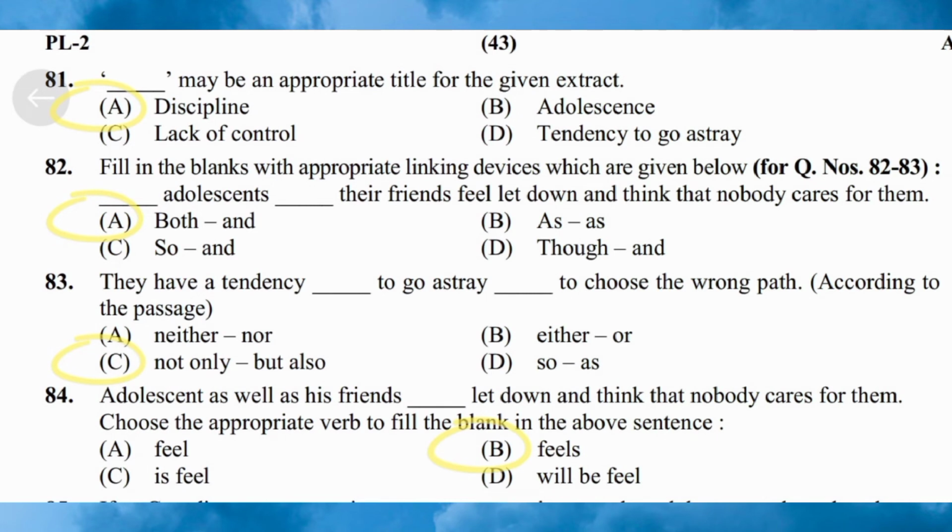Question 81. Fill in the blanks may be an appropriate title for the given passage. Option A, discipline. Option B, adolescence. Option C, lack of control. Option D, tendency to go astray. Here the correct answer is option A, discipline.